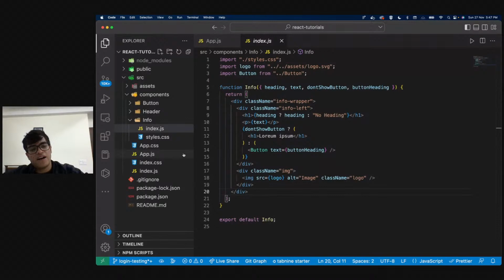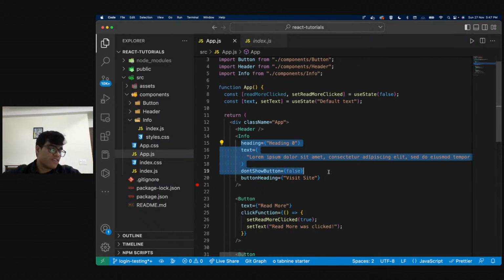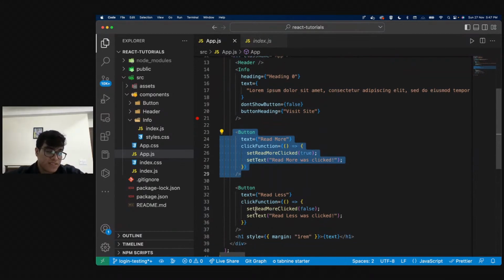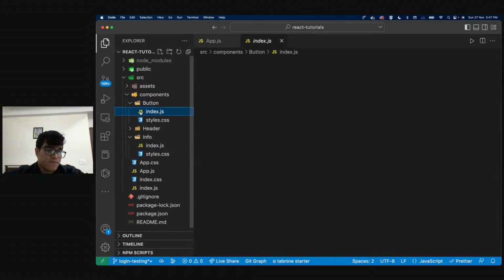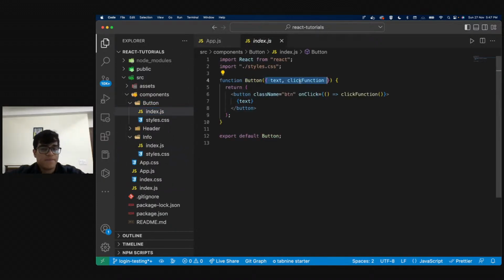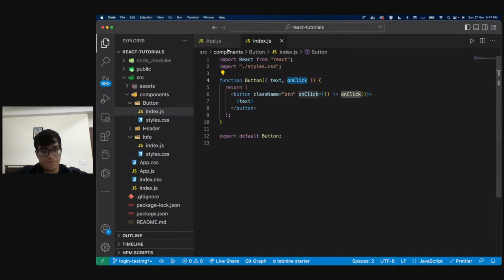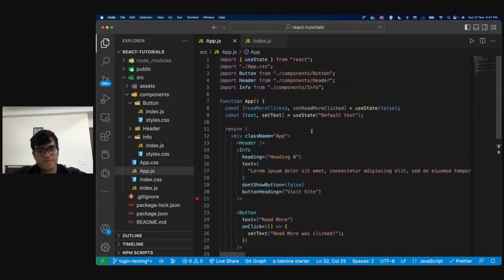So we have made our code modular, we have made our code dynamic, we haven't hard coded anything. All the on click functions, all the different functions are something that we are making on our own, something that will be changing for every button. This is basically the same HTML coded button that we are using twice, and it is different. The text is different and the click function is different, right? And if you don't want to get confused, you can make an on click over here itself and just have an on click over here, right? Get rid of this as well, right?